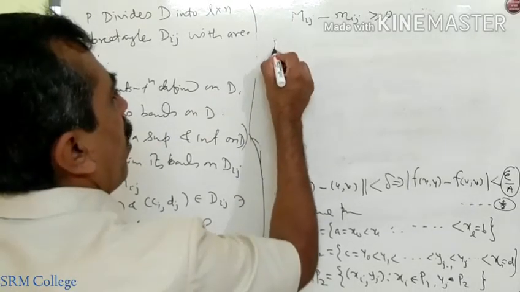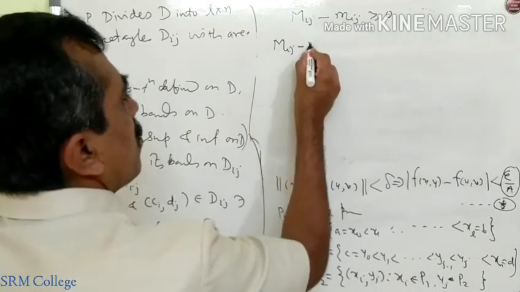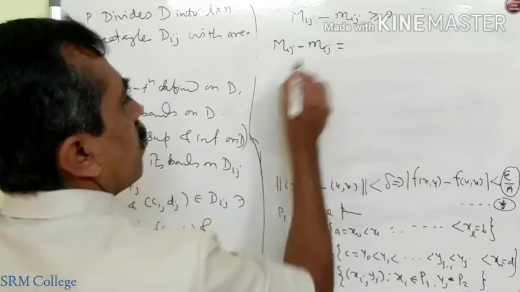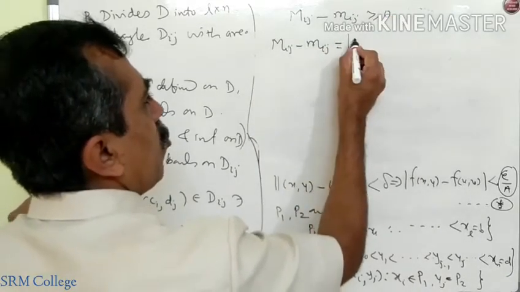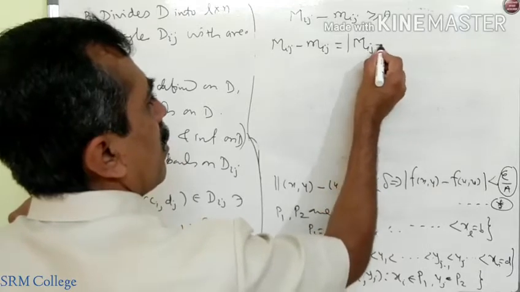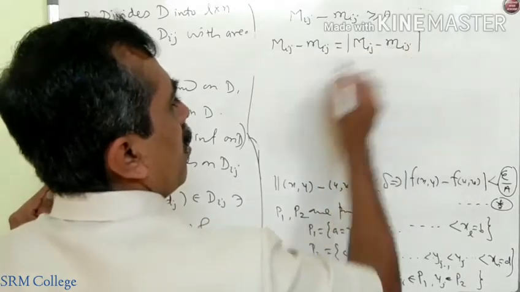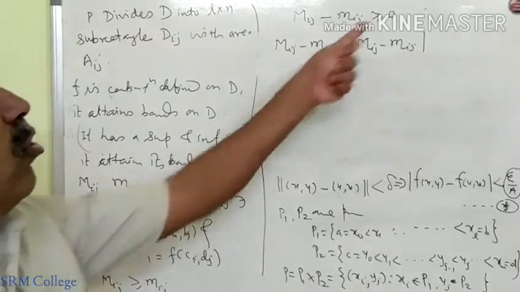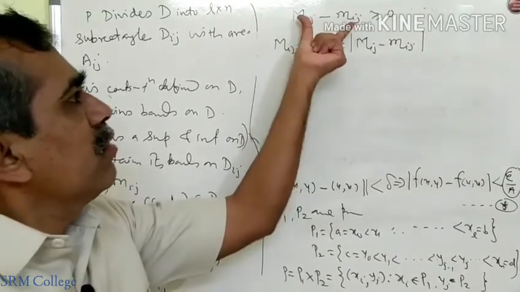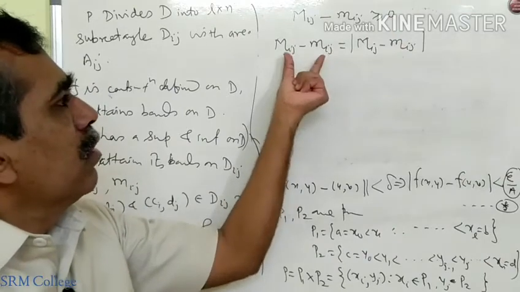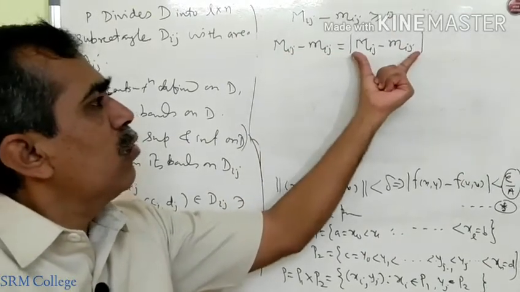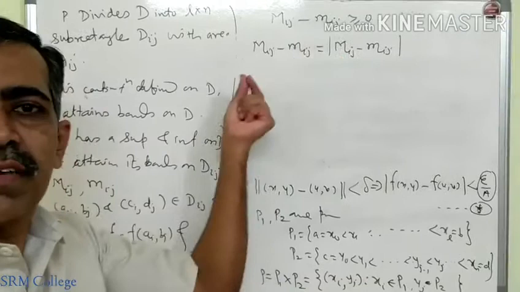Now see what this difference is. As it is non-negative, its modulus is the same. This difference is a non-negative real number, so its modulus will be the number itself.